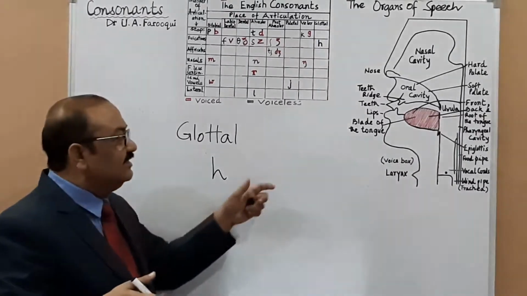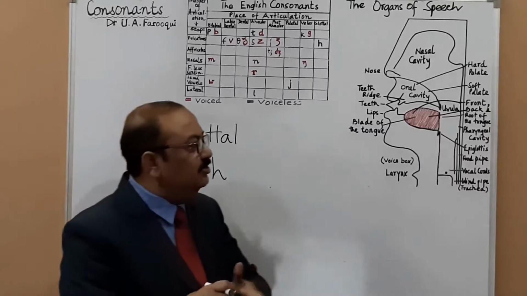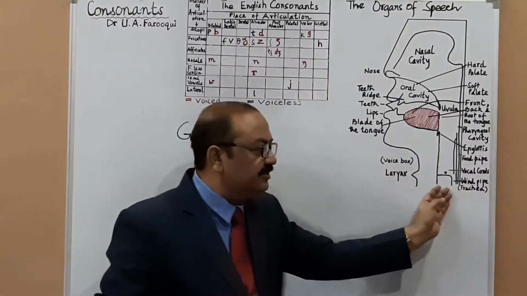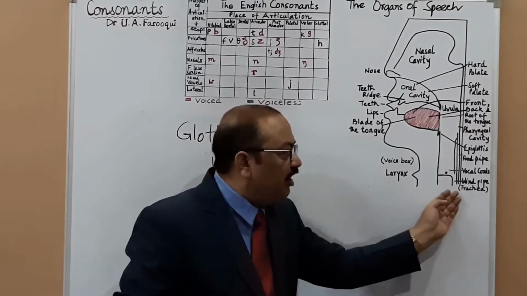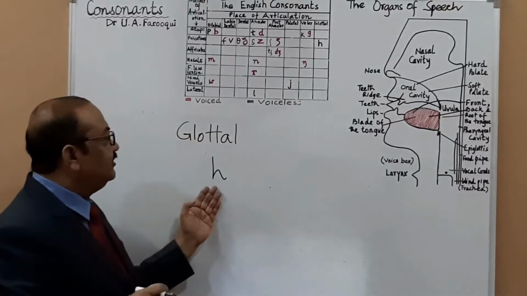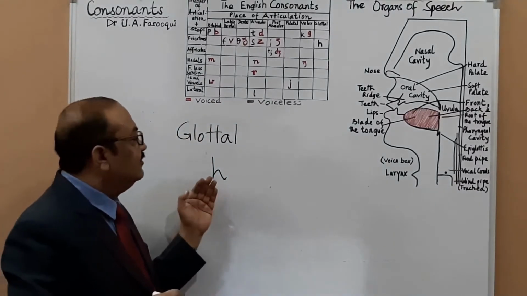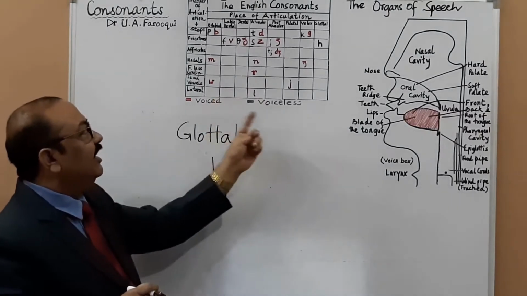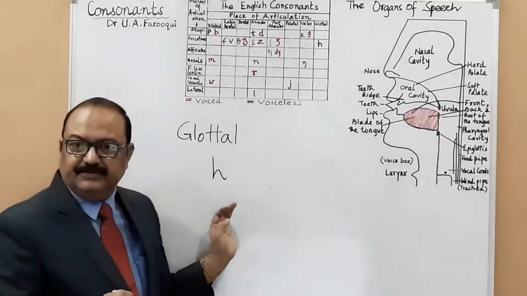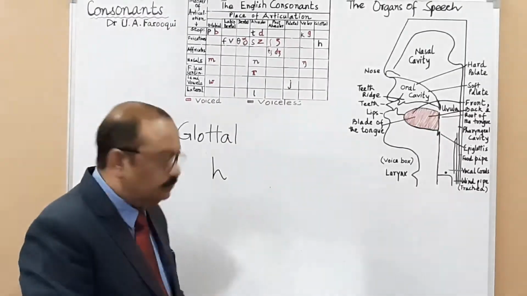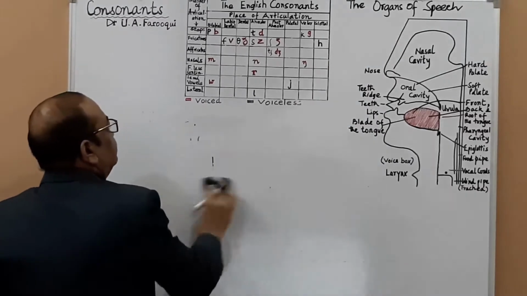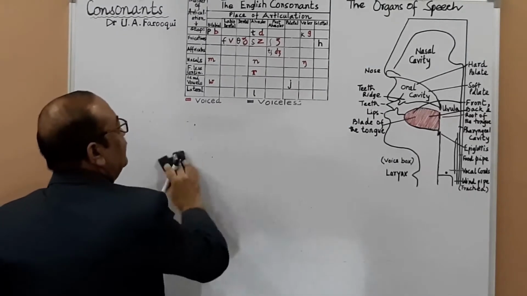This resistance is there, no doubt, but there is no vibration in the vocal cords, and that is why we call it a voiceless sound. This is the only voiceless sound that we have in the single consonant sounds. Is it okay? This is over, the place of articulation. Do you want to ask anything?